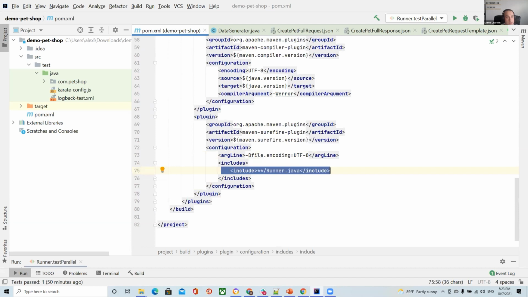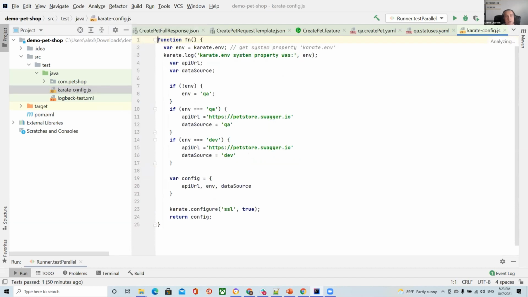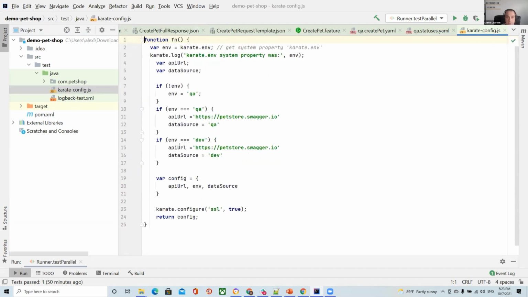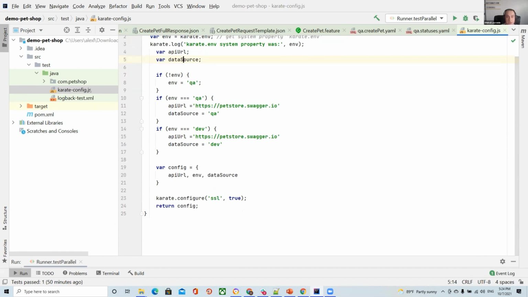And what we have in configurations. In configurations, we use JS format, and we can set up different environments. For example, we can set up different data sources for different environments. Why is it so important? Because if you use a different set of data for different environments, it means that we need to switch these different variables. And Karate can read these JS files and understand these configurations. For example, if you use def, you just change it, you just switch it.